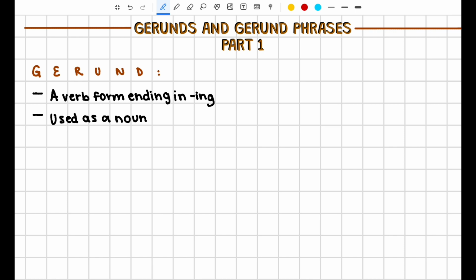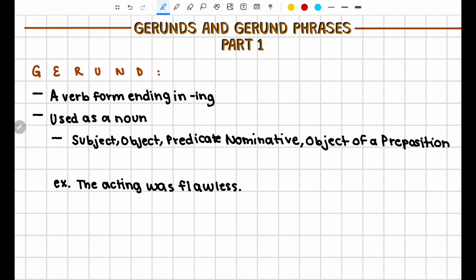So in this case, it would be used as a subject or an object of a preposition, or a complement, so a predicate nominative, for example. Whereas participles and participial phrases are used as adjectives. For example, we have the sentence, "The acting was flawless." Now, in this case, acting is a gerund.